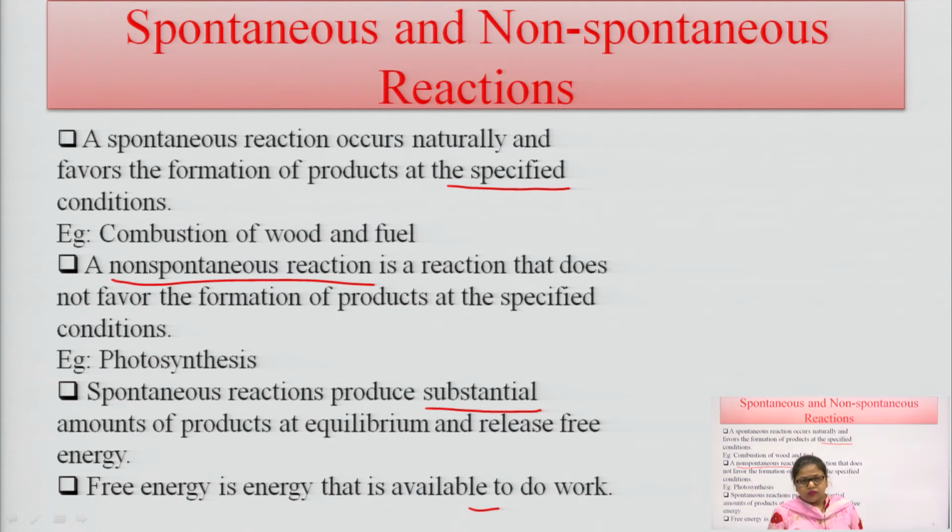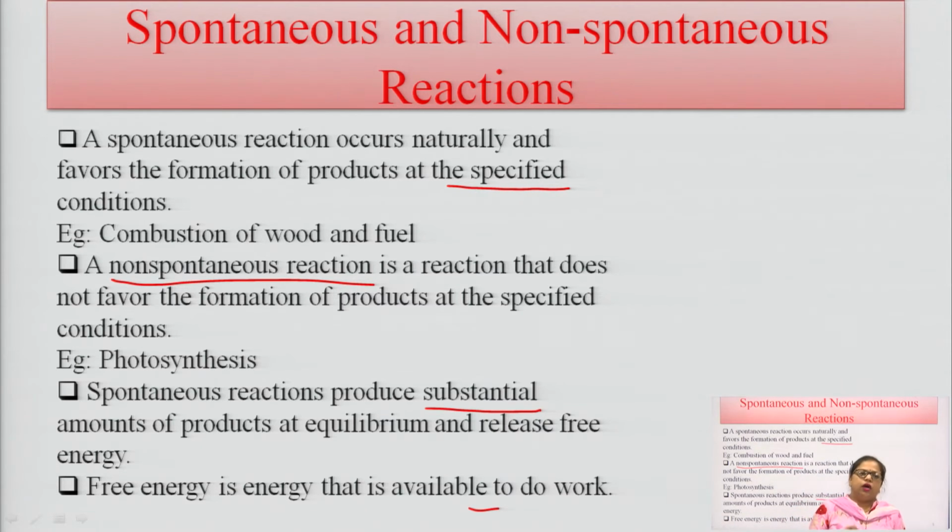So, what is the main difference between spontaneous and non-spontaneous reactions? Spontaneous reactions occur naturally; we do not need to do anything for them, they just proceed according to their conditions. There is no need for any other factors, like in the combustion of wood or fuel.